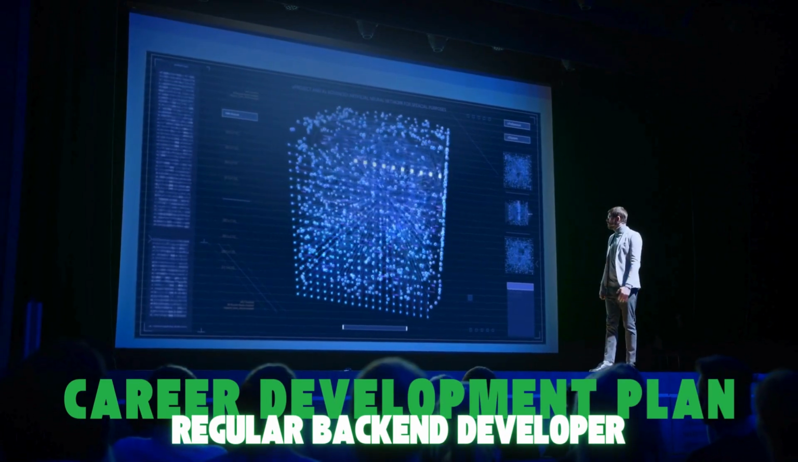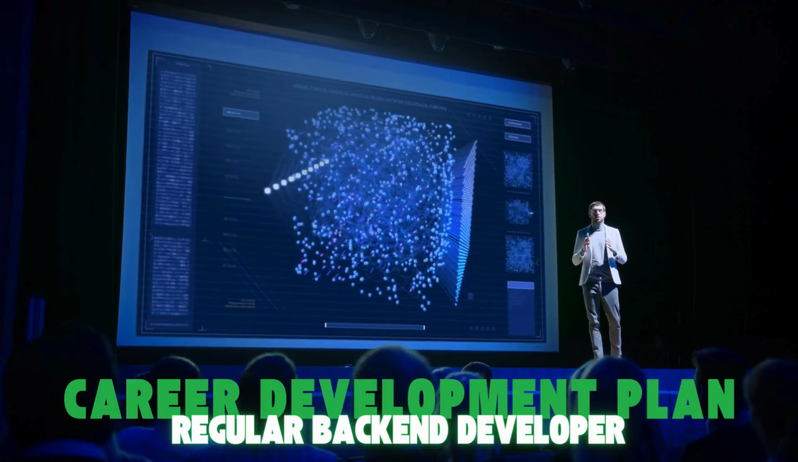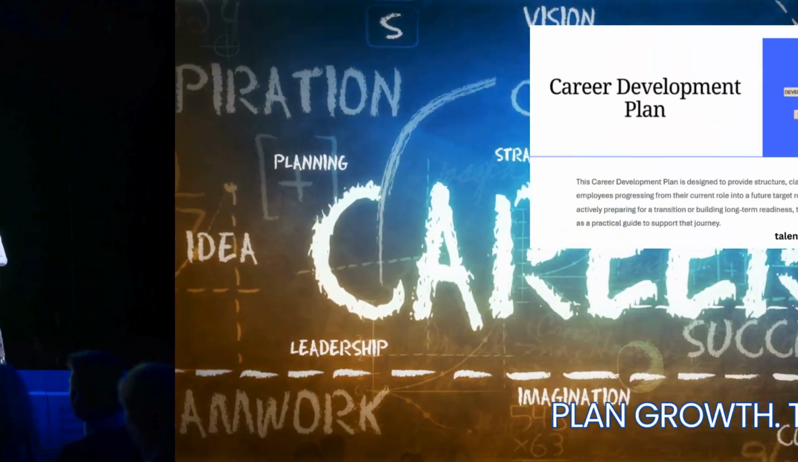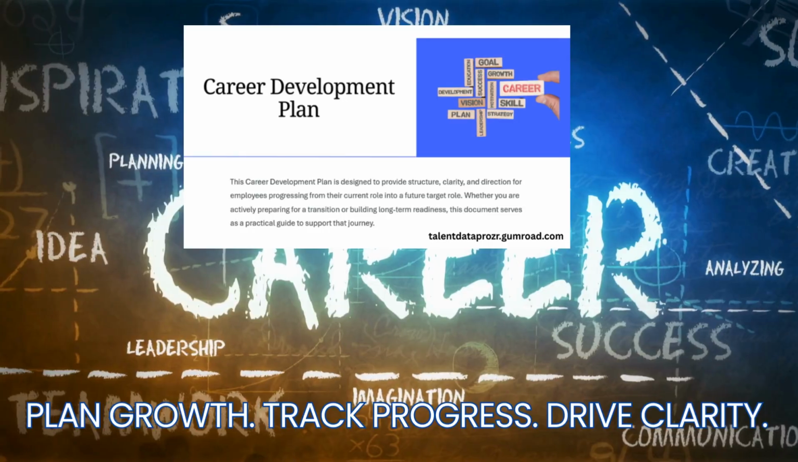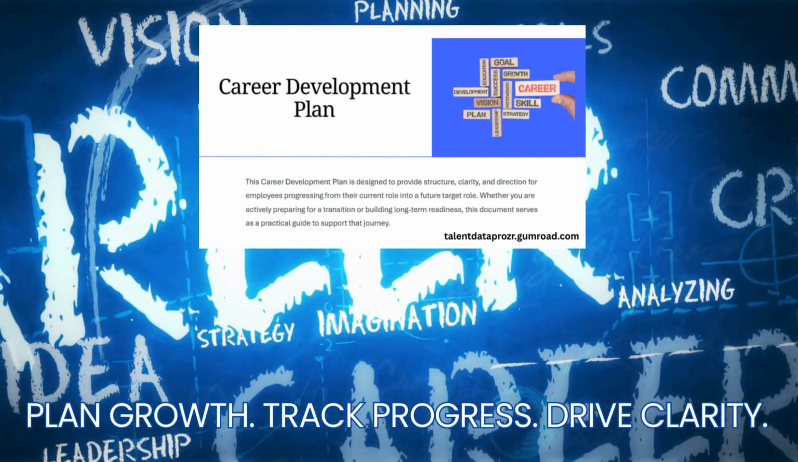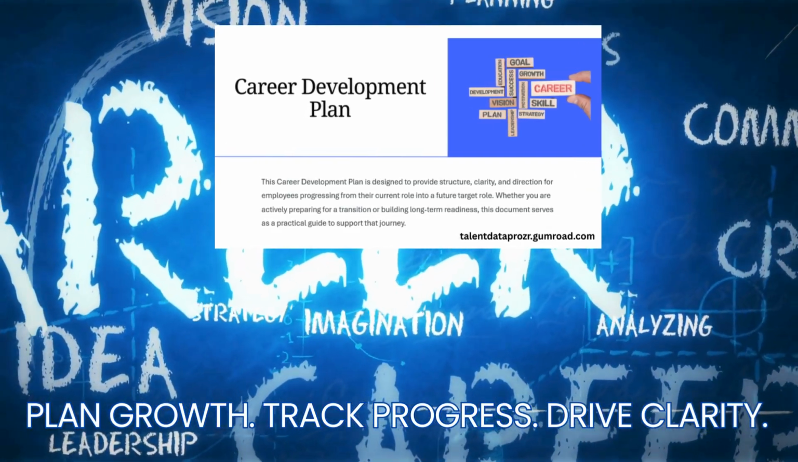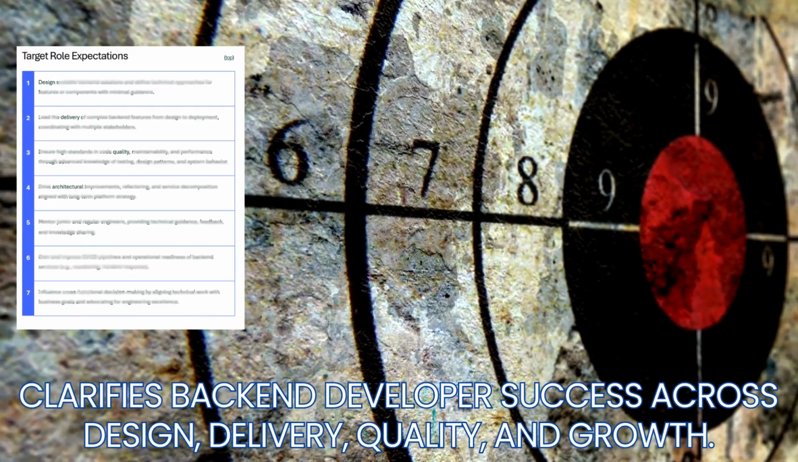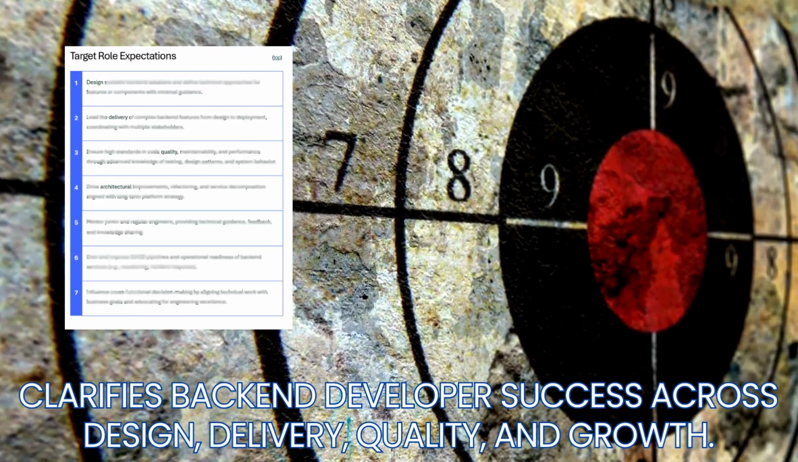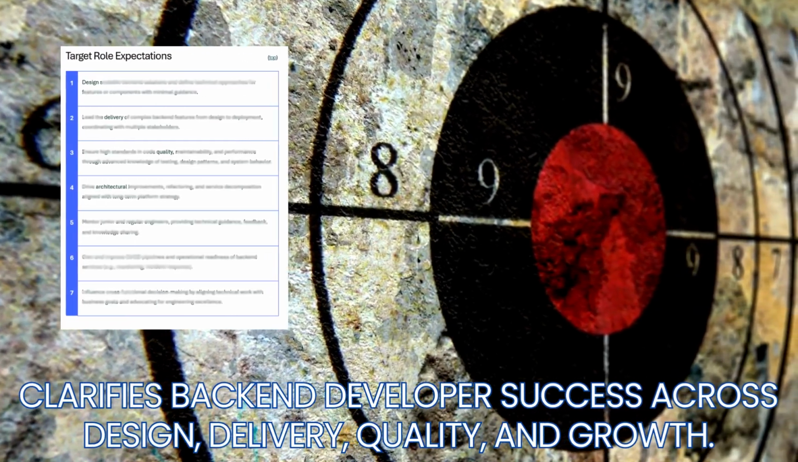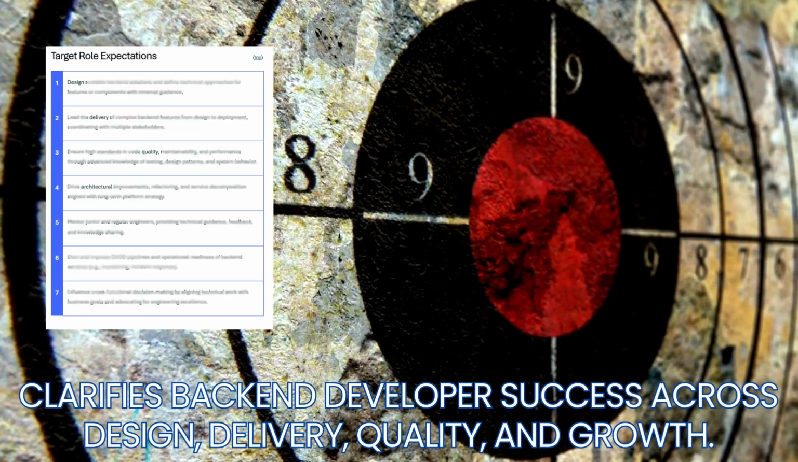Let's take a look inside the career development plan for regular backend developers. This template helps backend devs and their managers plan clear growth paths and prepare for the next career stage. It starts by defining what success looks like at the next level for a regular backend developer, with clear expectations across technical skills, teamwork, and ownership.